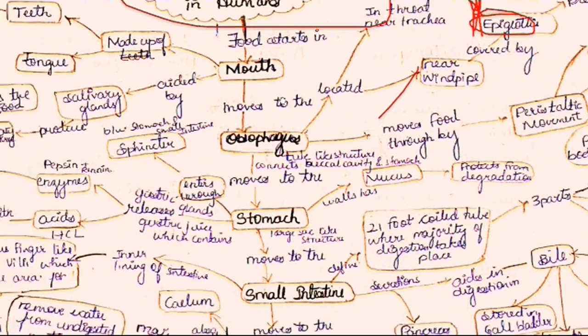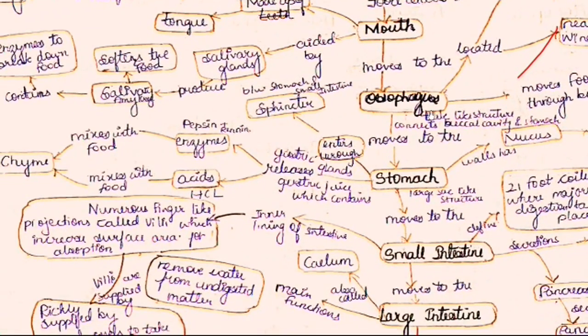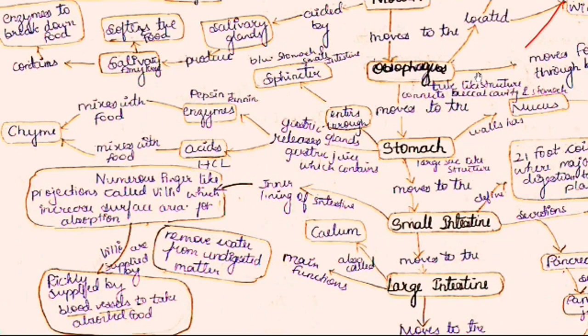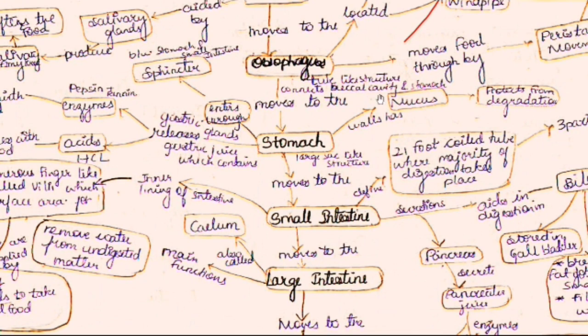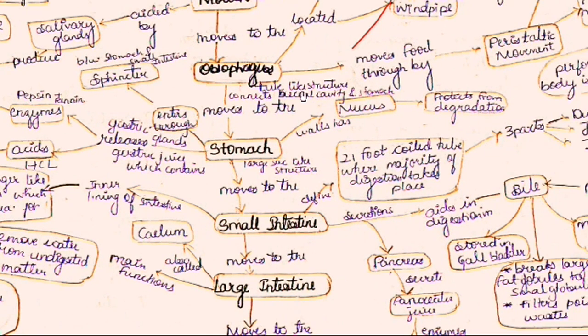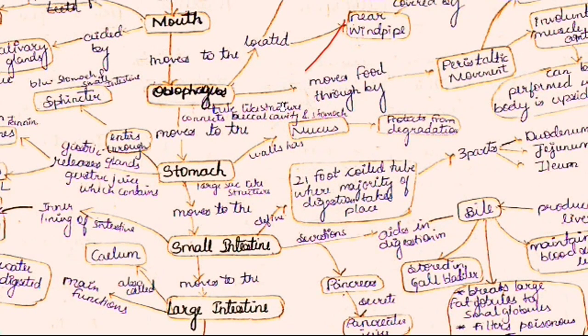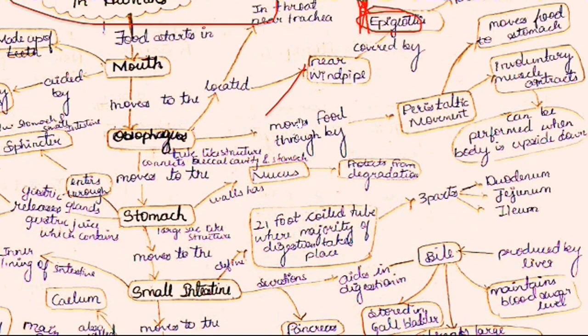Now, next, as we already studied, the esophagus is a tube-like structure which connects the buccal cavity and stomach. There is also a movement which we have to study, which can be asked in many questions. Now, in the esophagus, how does food move?